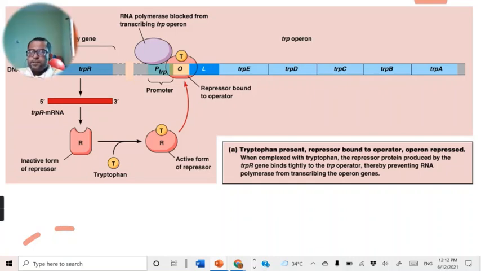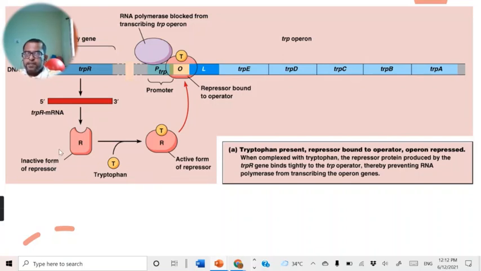Now how is this tryptophan operon regulated? Here this trp repressor gene synthesizes an mRNA by the transcription process. From that transcription process, that trpR mRNA is translated to form an inactive repressor.